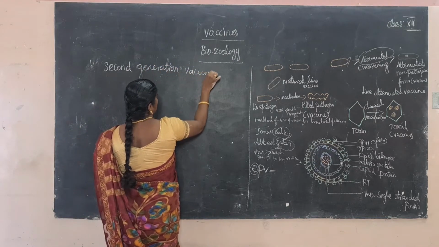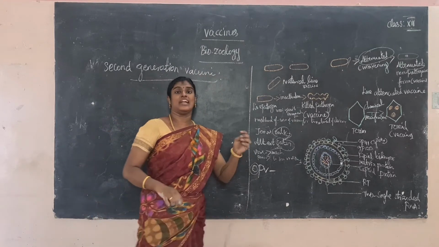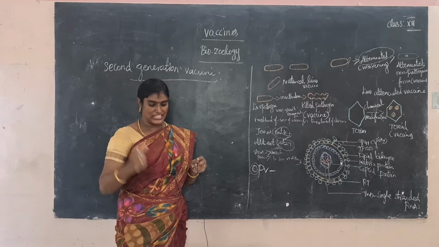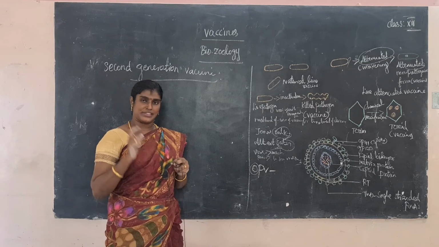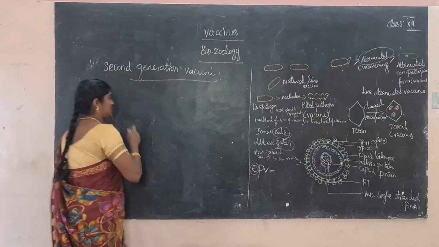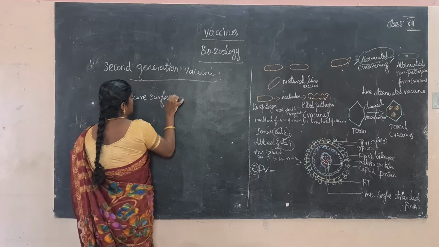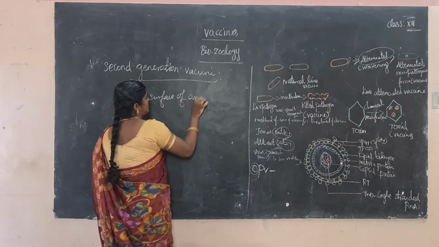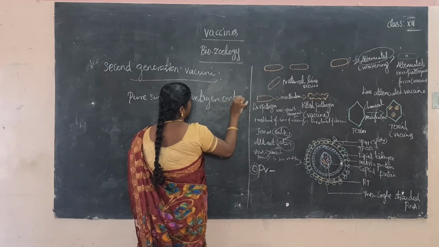So what is the meaning of the second generation vaccine? This type of vaccine contains pure surface antigen of the pathogen. Some vaccines contain pure surface antigen of the pathogen.